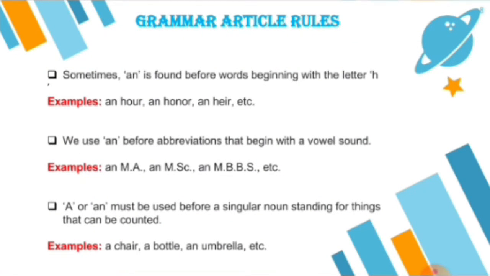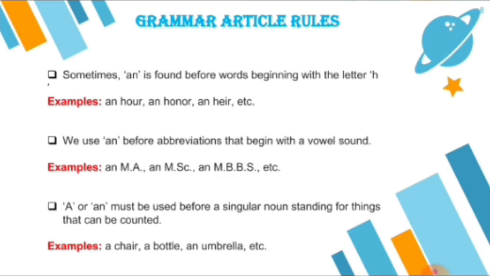The next rule is that sometimes an is found before words beginning with the letter H, like an hour and an honor. Here the sound is like a vowel, not H. If we pronounce H, then we put a over there. But there is no sound of H, there is a vowel sound, so we are going to use an.